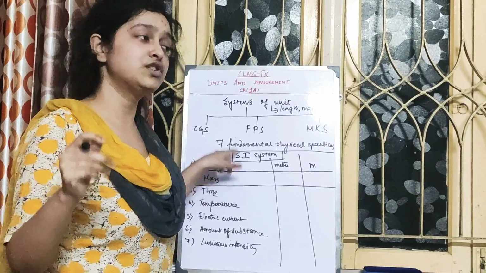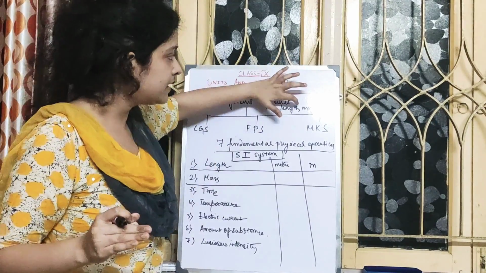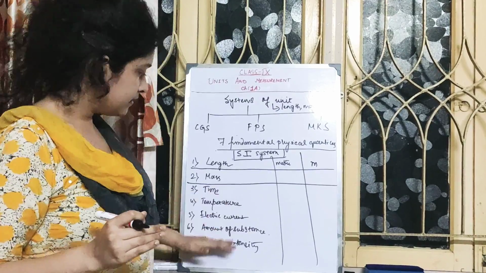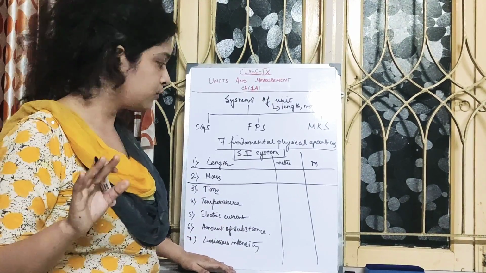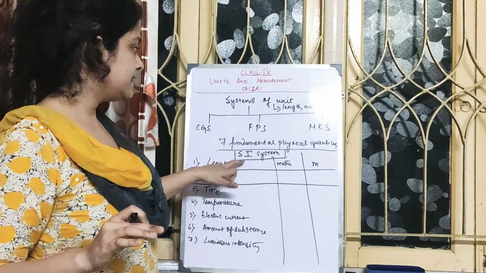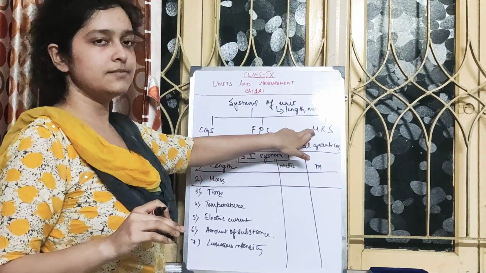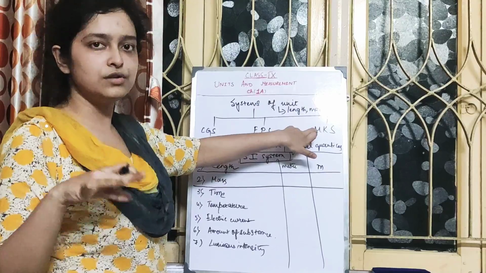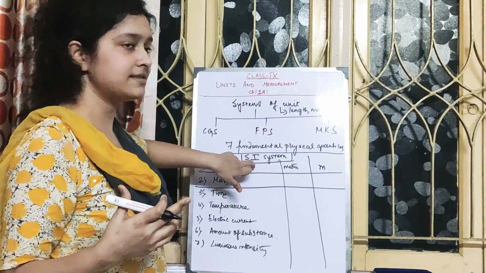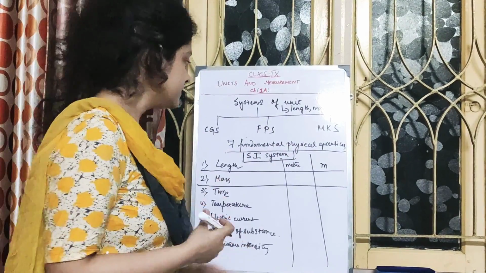The SI system which included, apart from length, mass, time, remaining fundamental physical quantities. So in SI system, actually these systems of units are nowadays not much in use. We generally prefer to use the SI system. Okay.